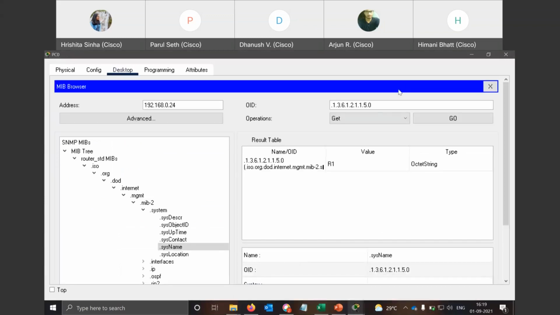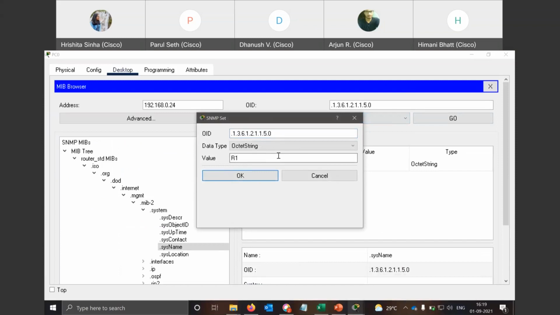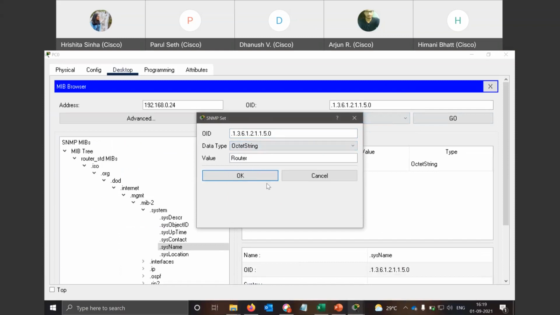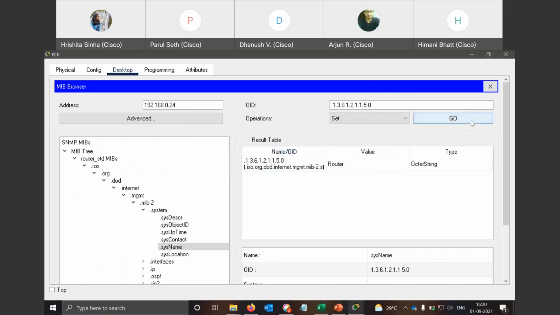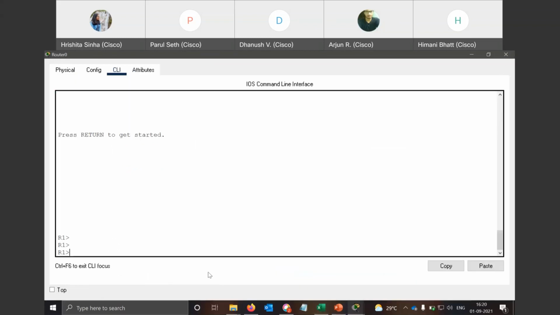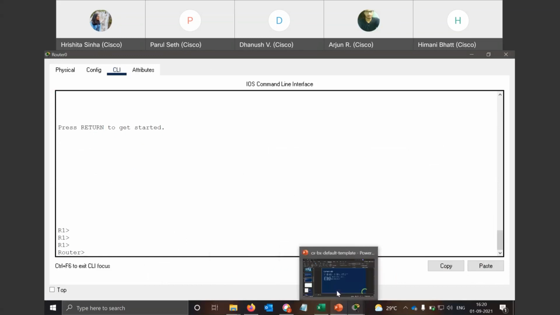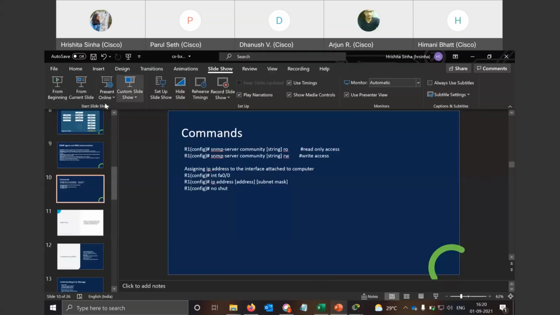Now suppose I am going to change it. Suppose I wanted to name it router. And it should be octet string because we are giving it a name, not an integer value or something. Okay. We will set it. Now it is already showing router. We will check it again. Going back. See. So that's it for the SNMP demo. Then let's see further.